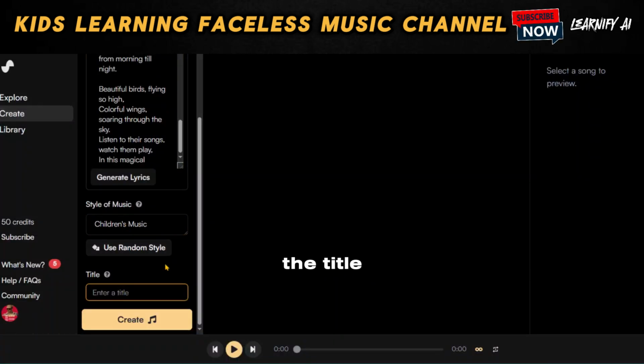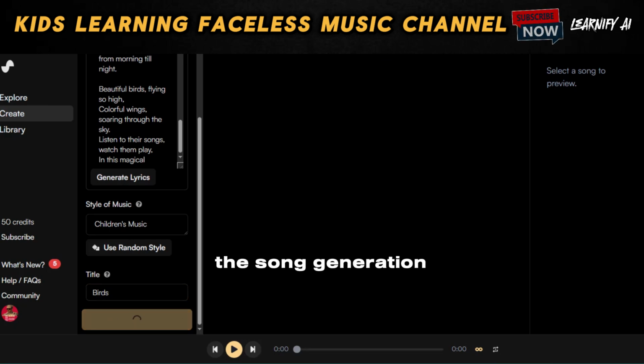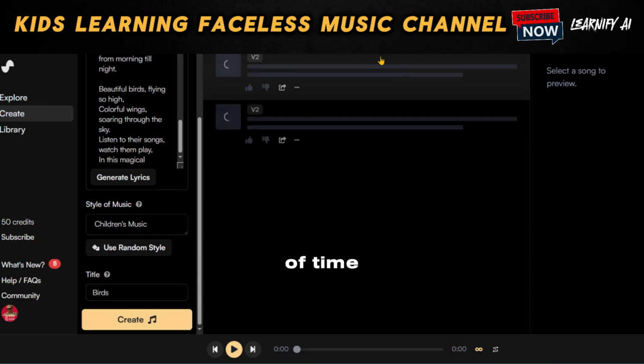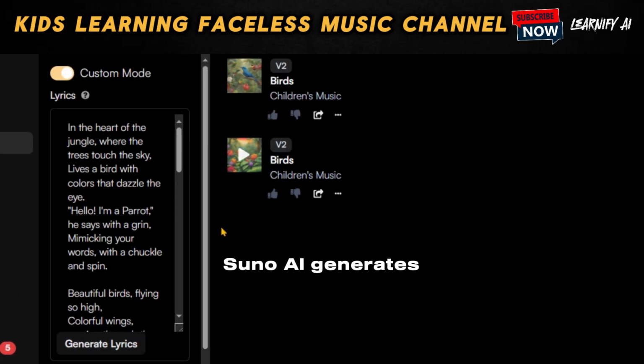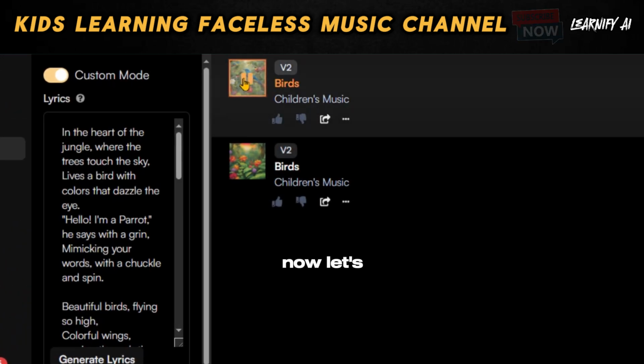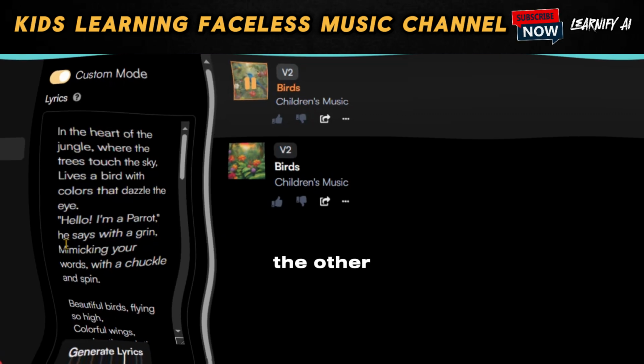Next, enter the title of your song. For simplicity, I'm just using Bird as the title. Once everything is set up, click the Create button. The song generation process may take a bit of time. Let's skip ahead to when the process is complete. Suno AI generates 2 songs for us. Now, let's listen to them one after the other.